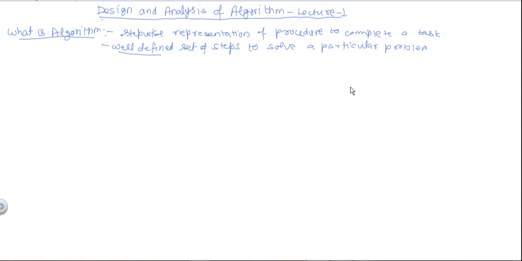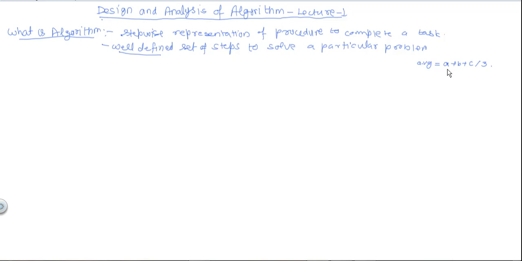So now we will understand this with the help of an example. Suppose we want to calculate average of three numbers. So for that we can write a step of algorithm like this: average equal to a plus b plus c. Now we have to see whether this step is well defined or not.